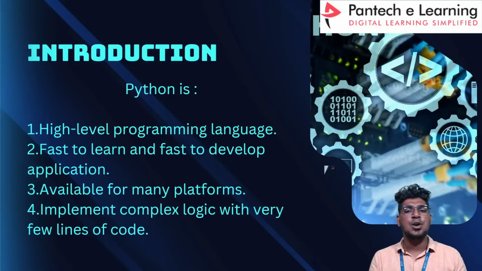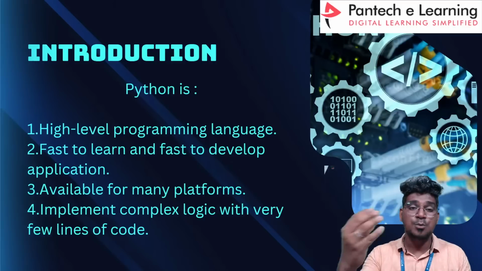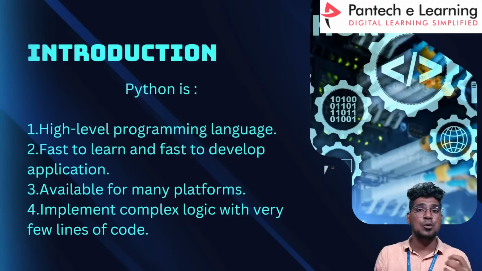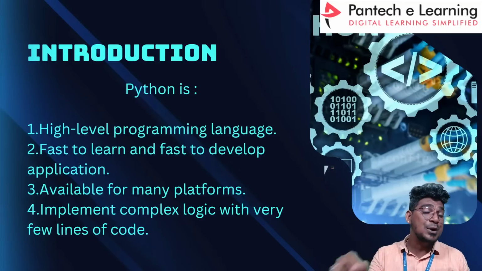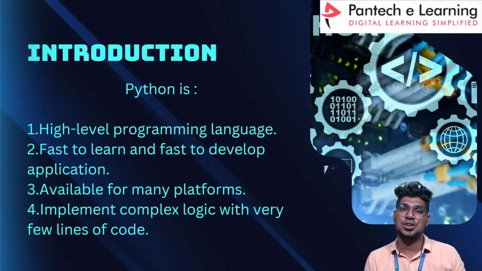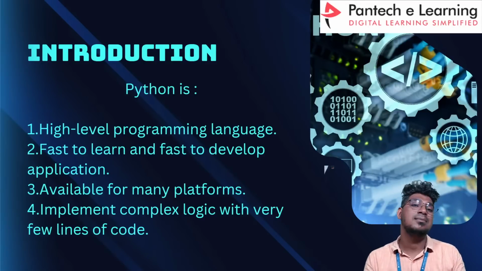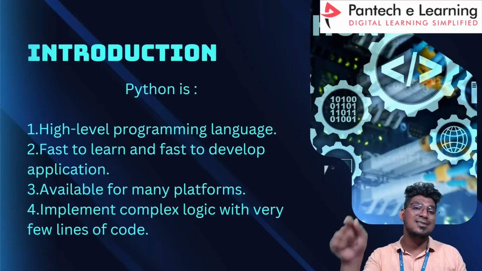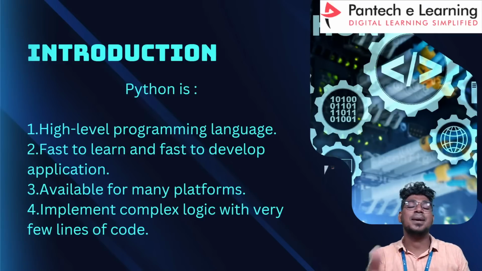Of course, it is a high level programming language. Maybe you are asking me what is the meaning of high level programming language and low level programming language. A high level programming language means humans can understand the source code and read it. But a low level language means only the computer can understand that particular programming language. And it is also fast to learn and fast to develop applications. It is available for many platforms, and complex logic can be implemented with very few lines of code. That is the reason the Python programming language is mostly preferred for artificial intelligence technology.